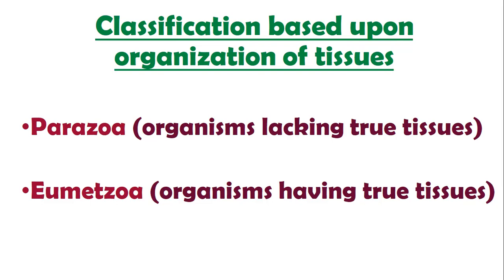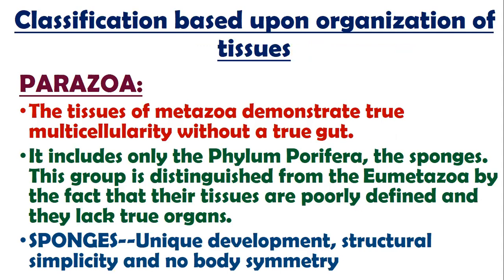Now, Eumetazoa, I will discuss Eumetazoa later. Then Parazoa. The tissue of metazoans demonstrates true multicellularity without a true gut. So it includes only the phylum Porifera, the sponges. This group is distinguished from the Eumetazoa by the fact that their tissues are poorly defined and they lack true organs. Obviously, there is no tissue, then there is no organ development. So this is the group Porifera. They are the best example of parazoans having multiple cells, but there is no tissue development.